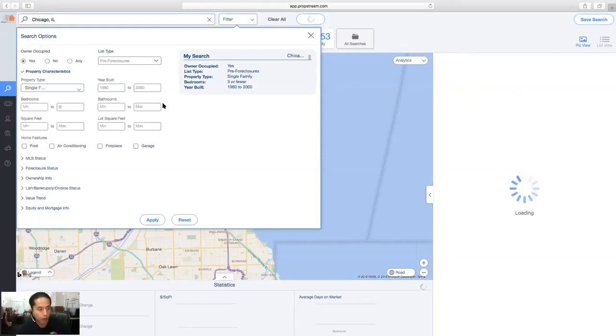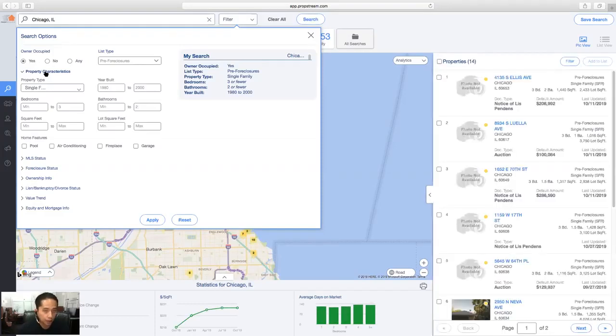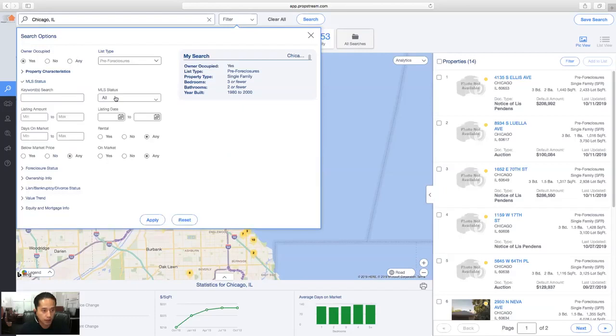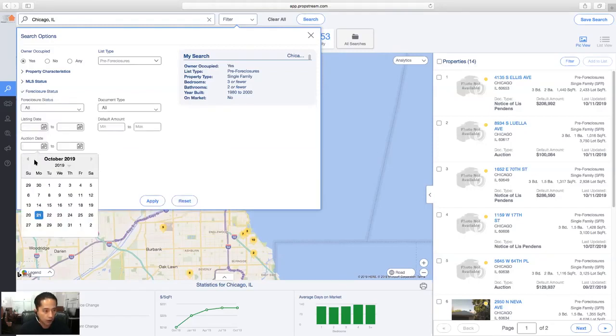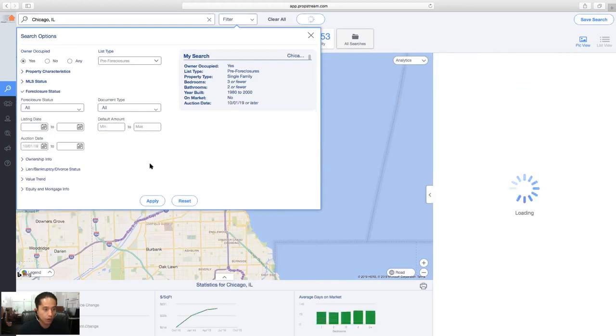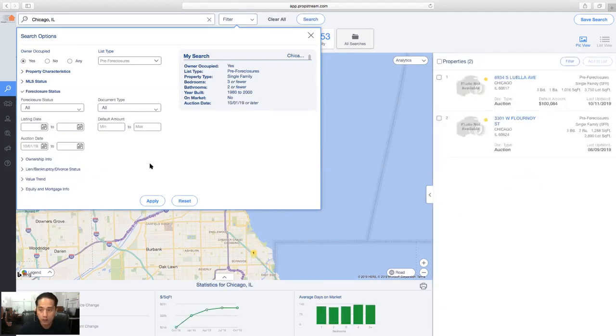No more than 3 bedrooms, no more than 2 bathrooms. I can then, after applying my property characteristics, go to the MLS status and say, hey, you know what? I want it to be active on the market or recently failed on the market or just not on market in general. So I'll shut that down there. And now I can refine the pre-foreclosure. So I can say, you know what? I need the ones that will be auctioned starting October 1st of this year or this month and later. So here are my 2.